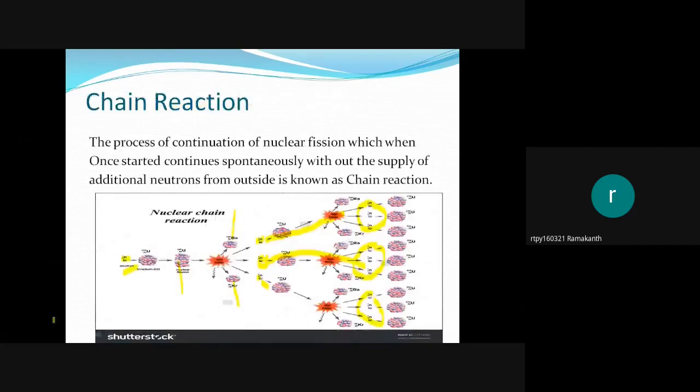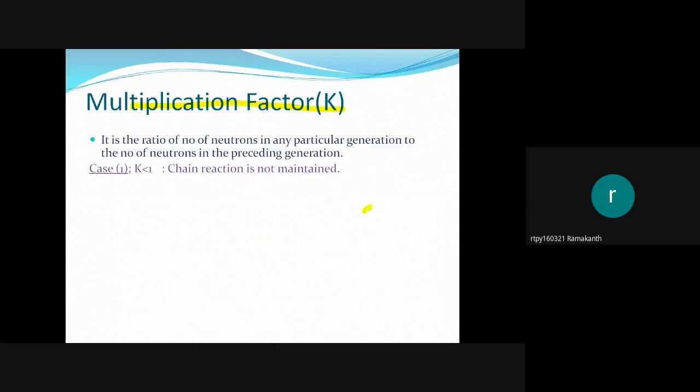In this example, there are 1, 2, 3, 1, 2, 3, 1, 2, 3, so 9 neutrons in this generation divided by 3 neutrons in the previous generation. 9 by 3 is equal to 3, so K is the multiplication factor.